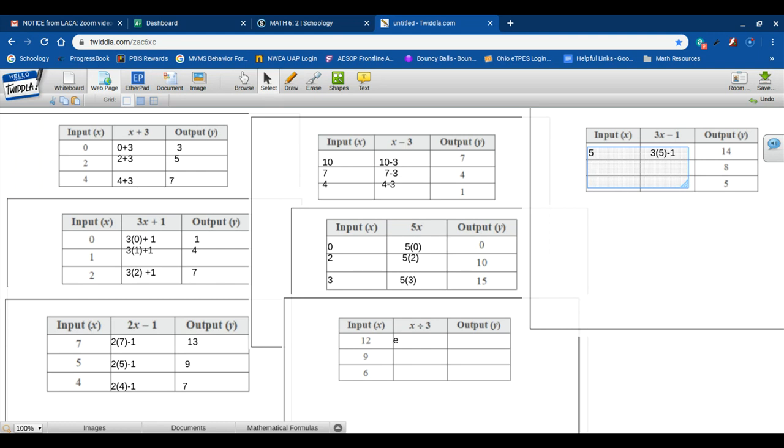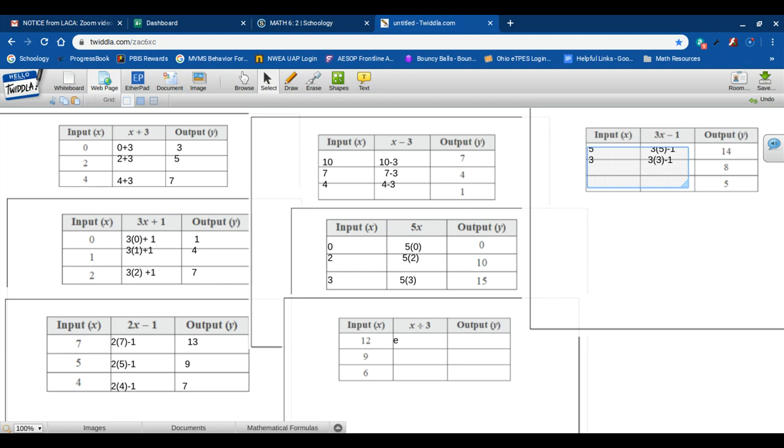Okay, so then let's try 8. So with 8, working backwards, I'm going to add 1, so that's going to give me 9. And then when I divide by 3, that's going to give me 3. Let's see if my 3 works. So the function rule is 3x minus 1. So I'm going to do 3 times my x value of 3 minus 1. Well, 3 times 3 is 9, minus 1 is 8. Yeah, it worked.